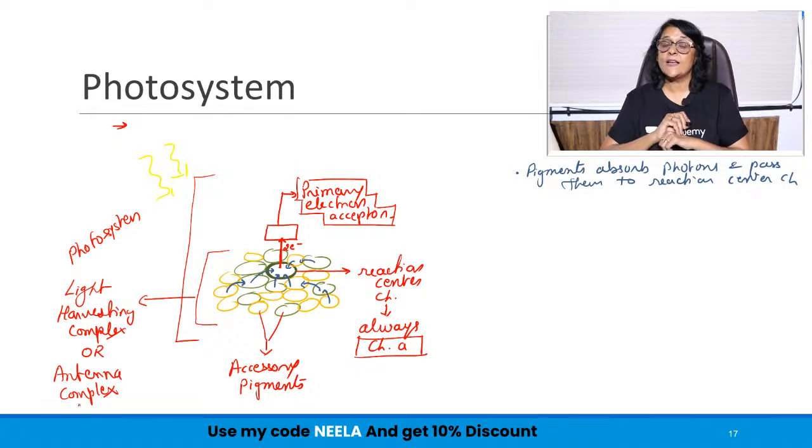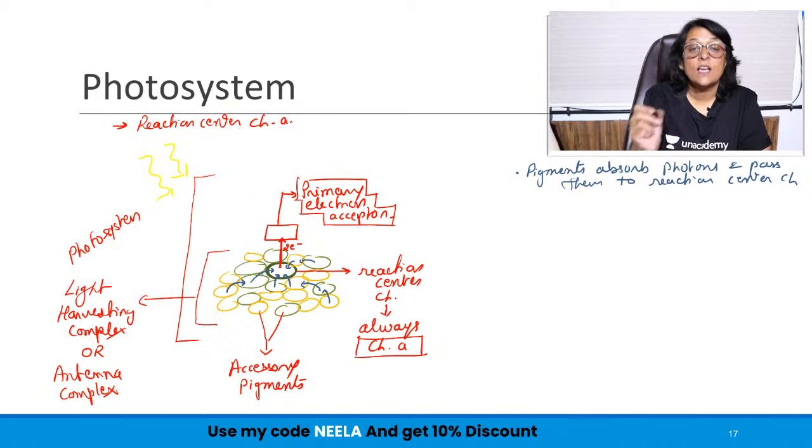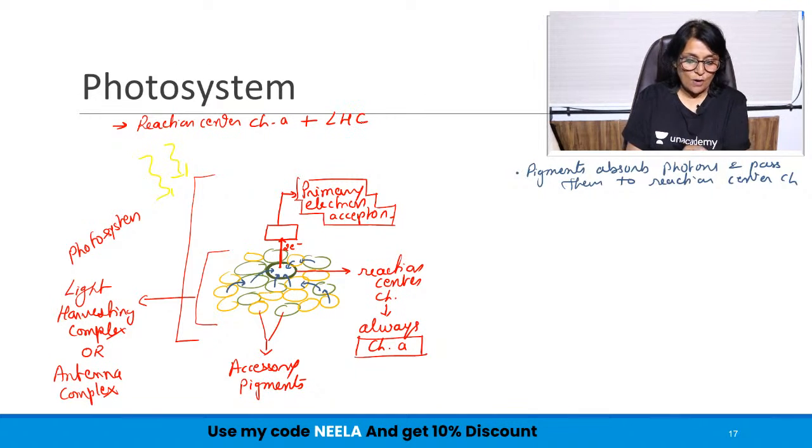So what all things are there in our photosystem? Our photosystem has reaction center chlorophyll, light harvesting complex, and its primary electron acceptor. So a photosystem has reaction center chlorophyll, which is always chlorophyll A, plus it has light harvesting complex.